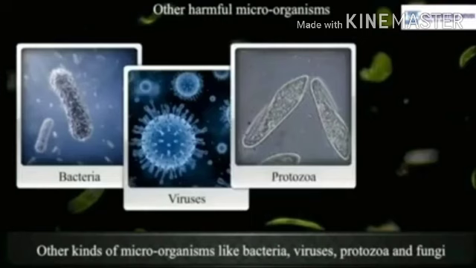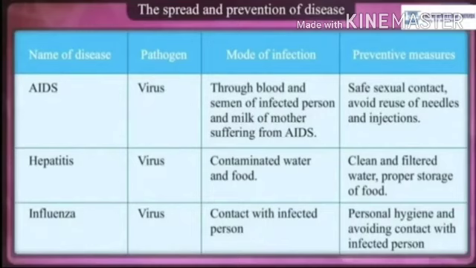These diseases, their mode of infection, and the type of pathogen are given in the following tables. So the disease name, pathogen name, mode of infection, and preventive measures are given. Pathogen means any microorganism which causes disease. AIDS is caused by a virus through blood and semen of an infected person and milk of a mother suffering from AIDS. Preventive measures: safe sexual contact, avoid reuse of needles and injections.